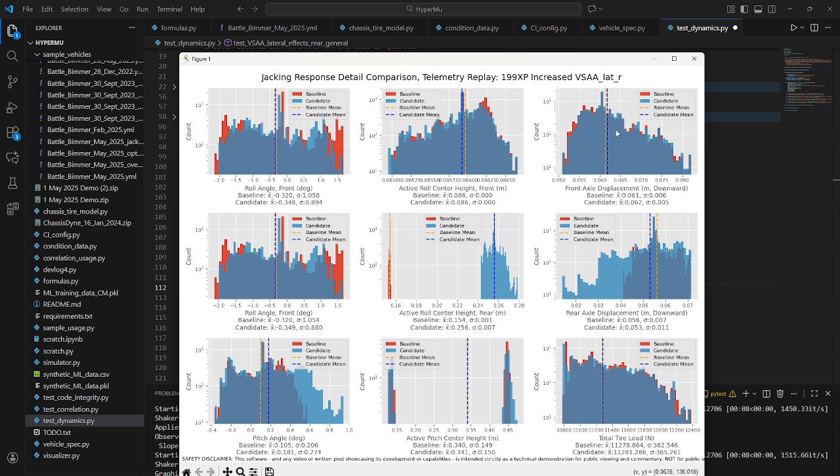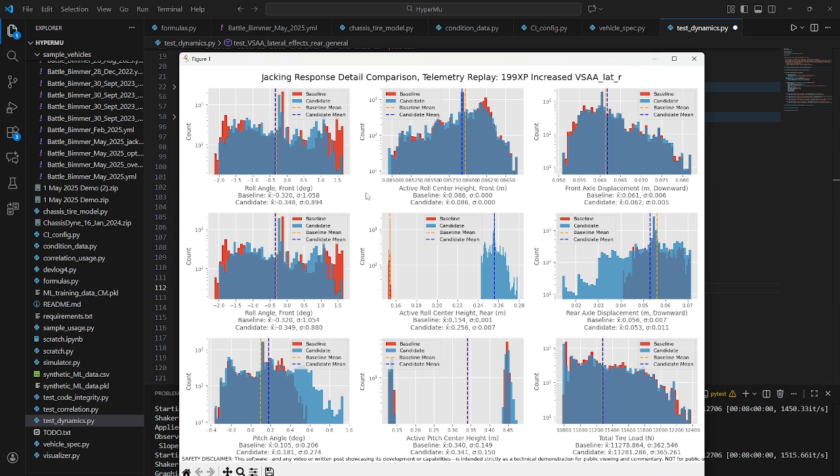Most of the properties that we expected before are present once again. So the front axle displacement is riding just a touch lower, but the rear axle displacement is riding significantly higher. And in fact, when we look at the maximum upward position of the rear axle, there's a very significant difference from around 15 millimeters downward displacement to 42 millimeters downward displacement. So there's about an inch roughly of difference in vertical displacement from the jacking forces here. Tire load looks as we expect. The active roll center height for the rear axle has shifted very dramatically as we expect.